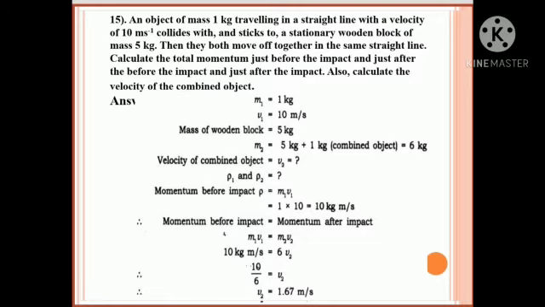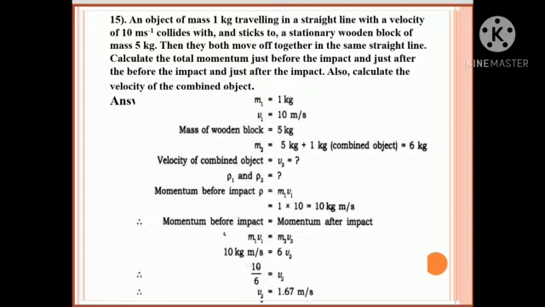Question 15. An object of mass 1 kg traveling in a straight line with velocity of 10 meter per second collides with and sticks to a stationary wooden block of mass 5 kg. Then they both move off together in the same straight line. Calculate the total momentum just before the impact and just after the impact. Also calculate the velocity of the combined object.